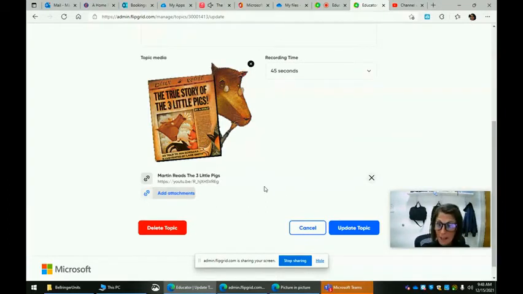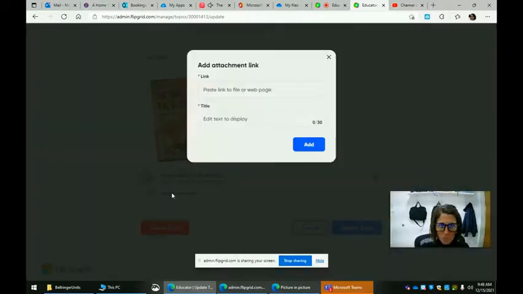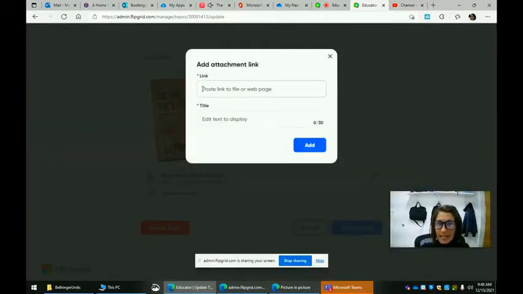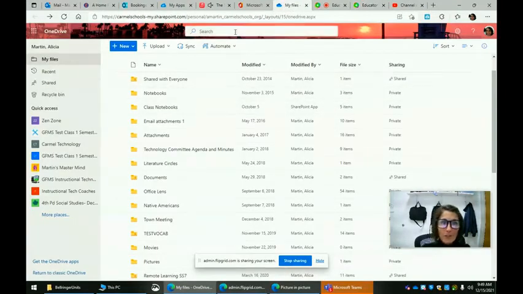I can continue adding. I also have a worksheet that I would like them to look at as a reference and maybe do some work on. So I'm going to add that attachment. But notice that I can only paste a link to a file or a web page. So we're going to go into our OneDrive. In our OneDrive, you can search for what you're looking for.